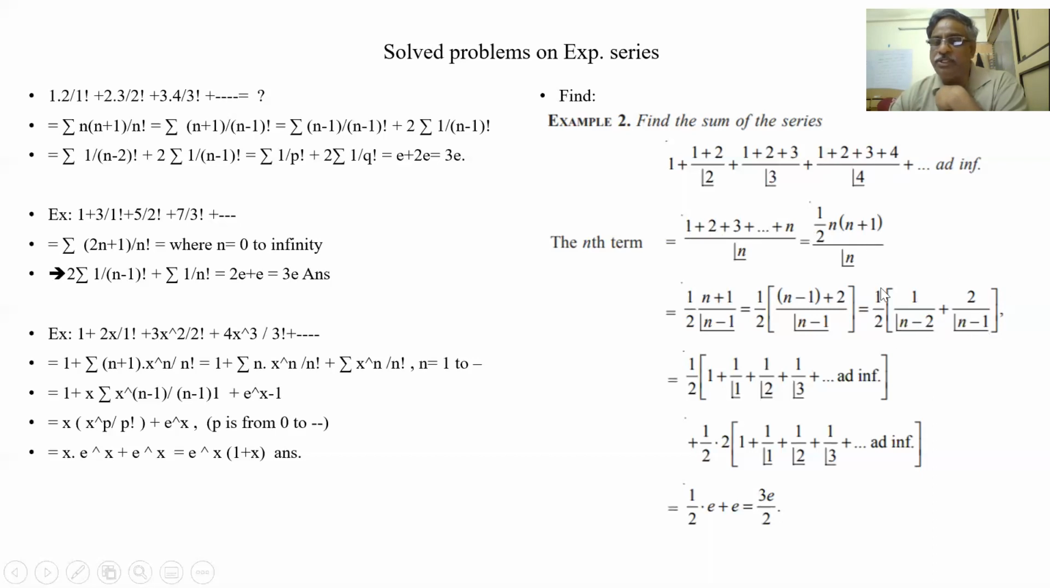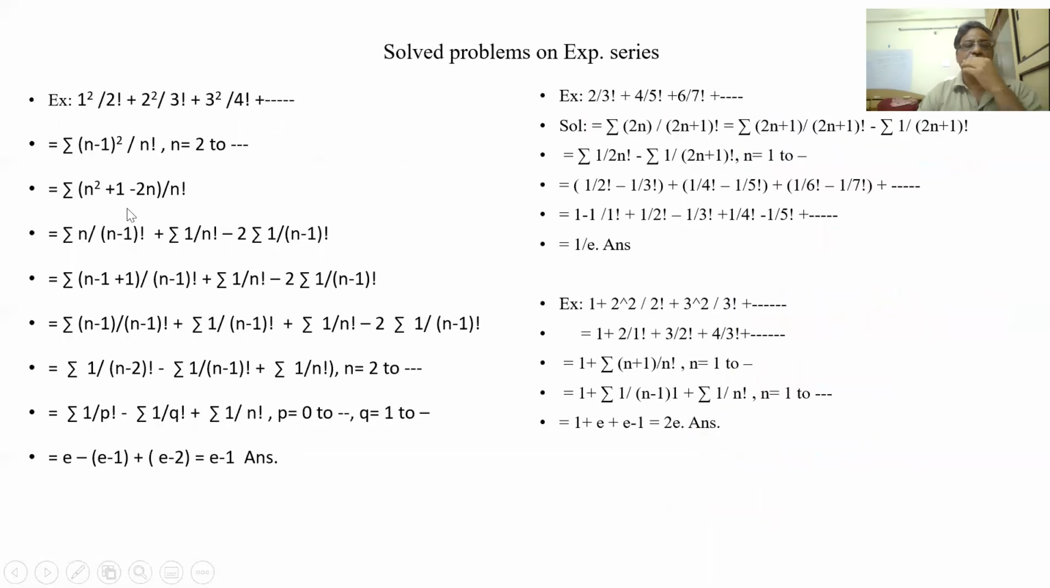So it is a simple series. This is half into the sum of 1 by n minus 2 factorial, which is e. This is 2 into the sum of 1 by n minus 1 factorial, which is e. So half into e plus 2 into e. So this is half e plus 2e, which gets 5 by 2 e, that is e plus half e. Okay, so what we have done here, we have taken the nth term, the sigma of the nth term. I made two series here by splitting and converted each series into e form.